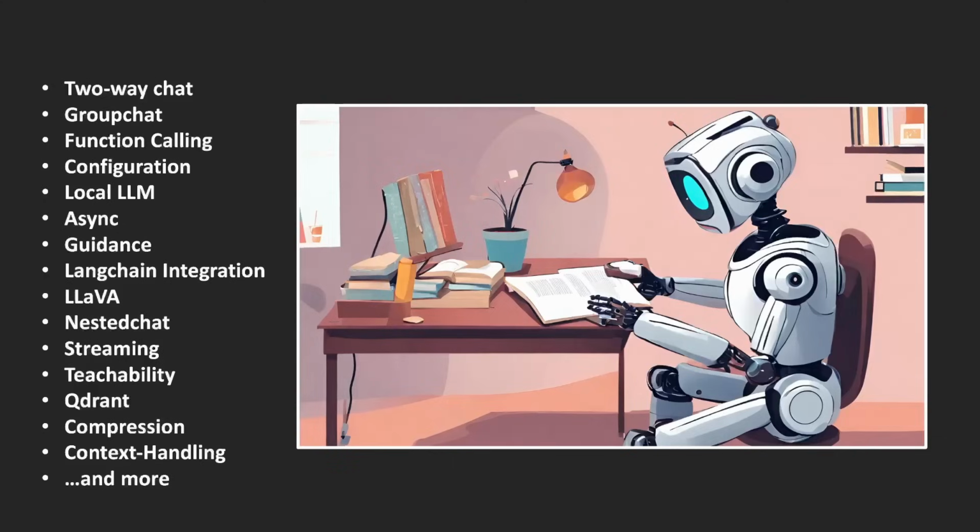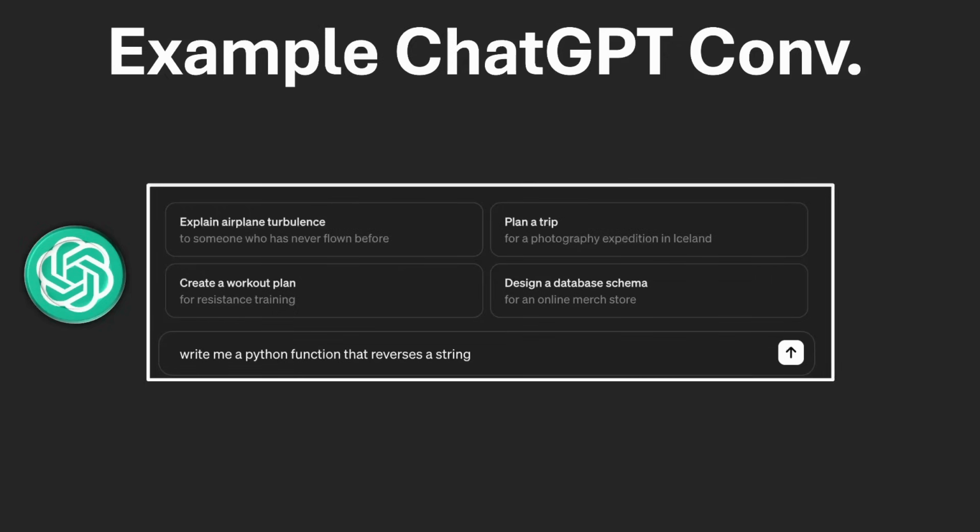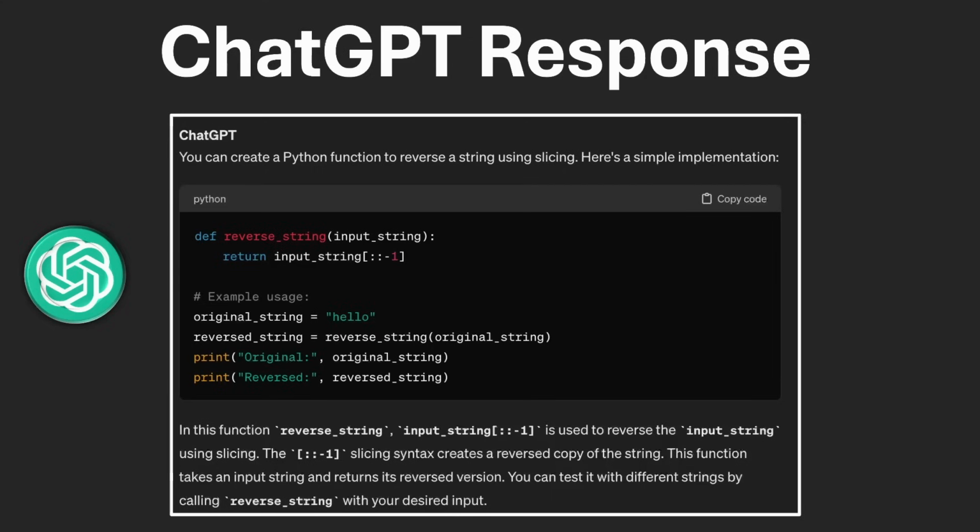But first, if this is your first time hearing about multi-agent frameworks, or maybe you just need a recap, let's quickly look at something that you probably do know, ChatGPT. If you went to ChatGPT, you would ask it to write something. So here, I'm just asking it to write a Python function that reverses a string. Pretty simple, pretty straightforward. And this is what's called my prompt. Then it would give me a response, or what's called a completion, with some code. It would normally give you a description of how the code works as well.